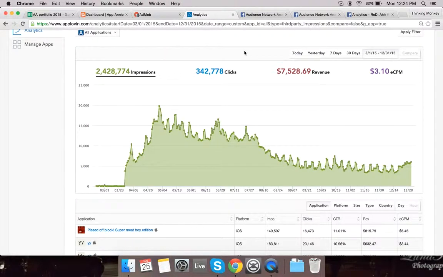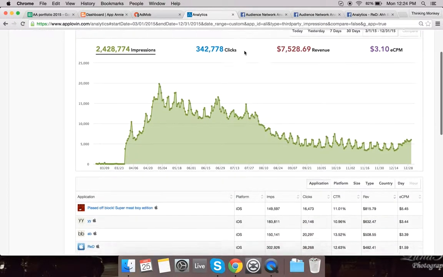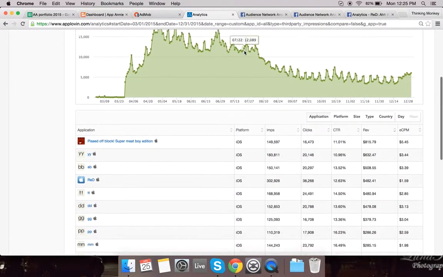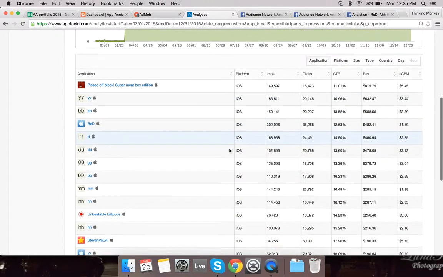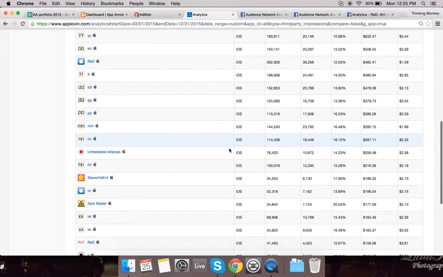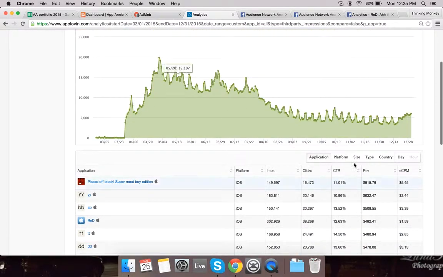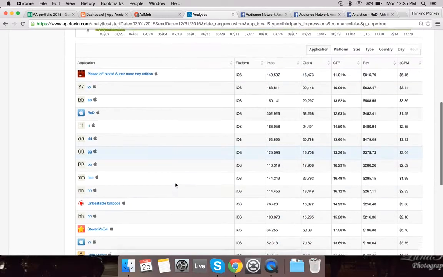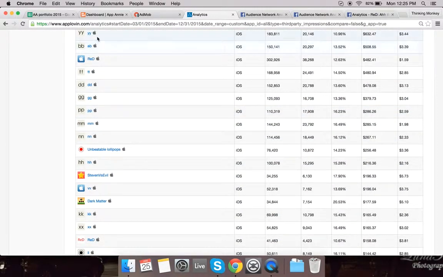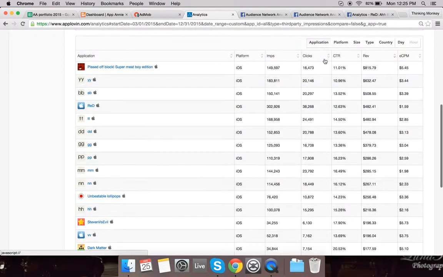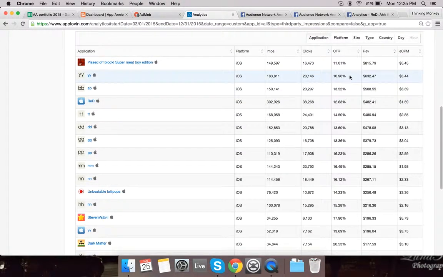For AppLovin, these are based on single apps. The only thing is, since we do have more apps, this is mixed data, so some of these apps are not included in the portfolio. Here you can see again, this is going from March all the way up to the end of the year. It gives you some rough estimates of the revenue per app, so you can get a little more granular: your impressions, clicks, click-through rate, revenue, and eCPM.